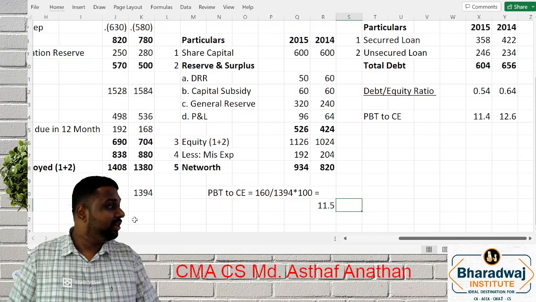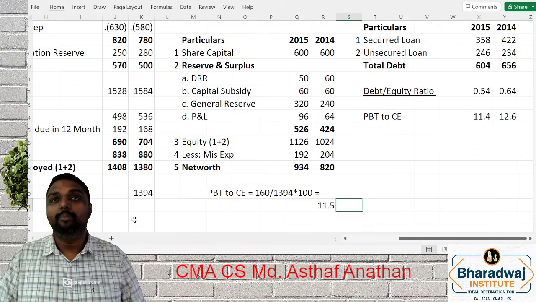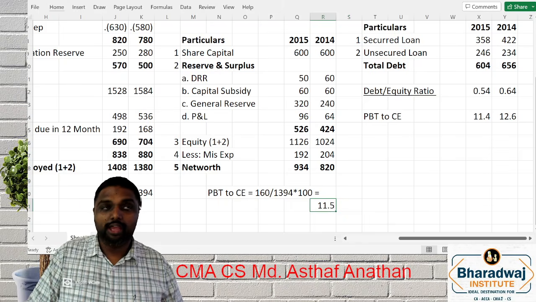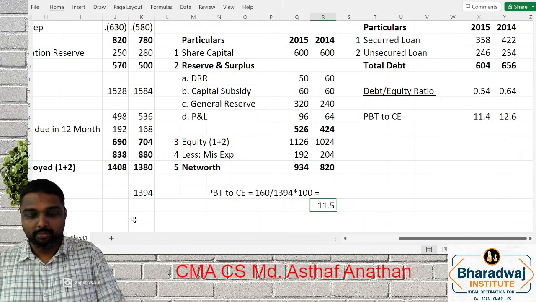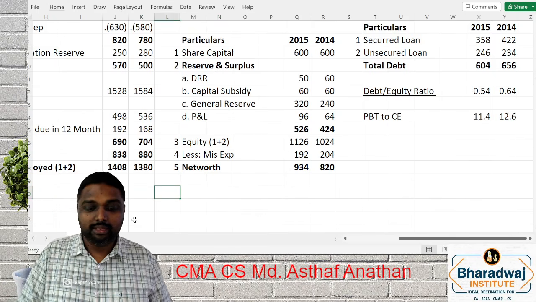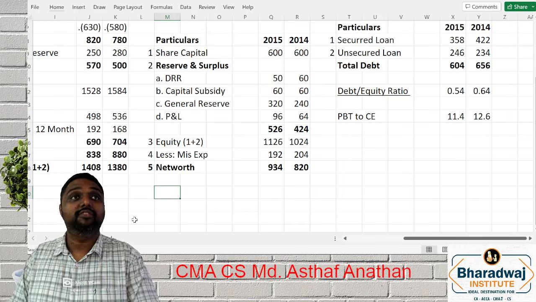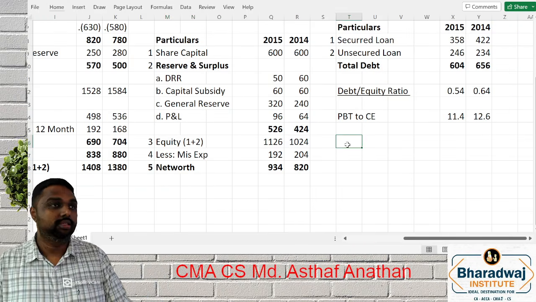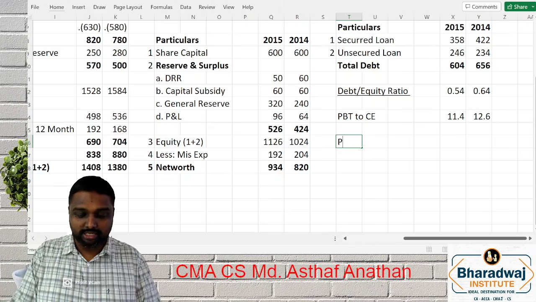This is also an alternative way of computation, so you can do either way and you will get the marks. The second method is more accurate, but this came in a previous year and they did the first method. You can do both ways also.